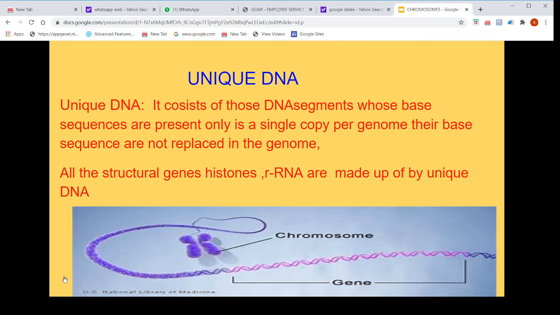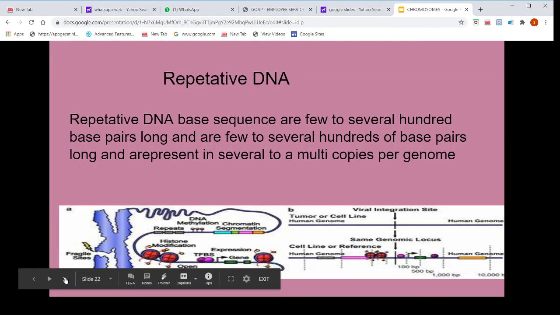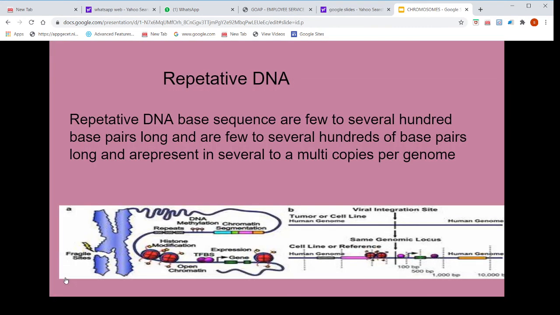All the structural genes, histones, and rRNA are made up of unique DNA. Repetitive DNA: base sequences a few to several hundred base pairs long are present in several to multiple copies per genome.